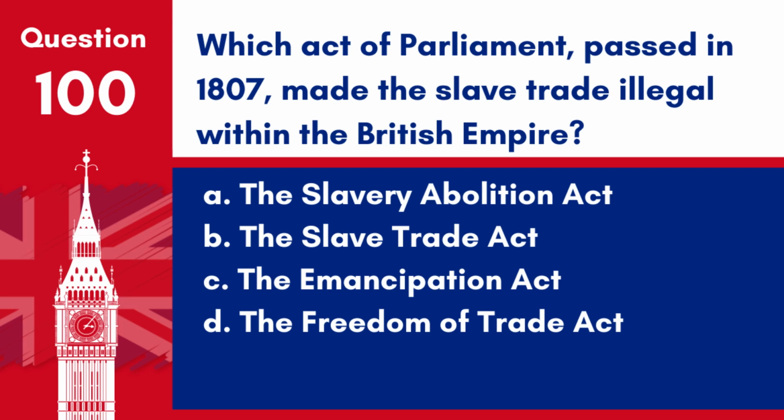Question 100. Which Act of Parliament, passed in 1807, made the slave trade illegal within the British Empire? A. The Slavery Abolition Act. B. The Slave Trade Act. C. The Emancipation Act. D. The Freedom of Trade Act. Answer: B. The Slave Trade Act. This act made the slave trade illegal in the British Empire, marking a significant step towards the abolition of slavery.